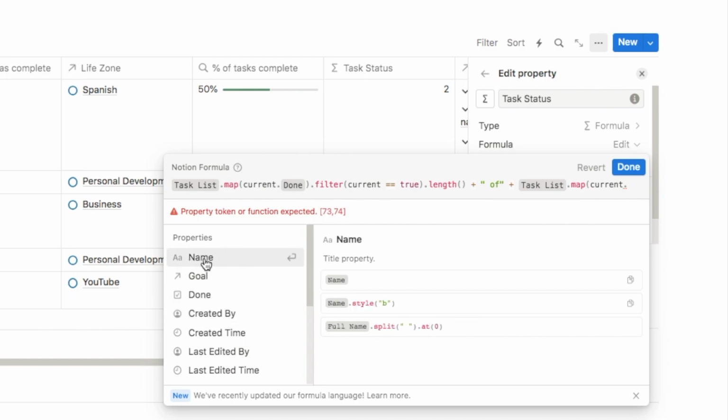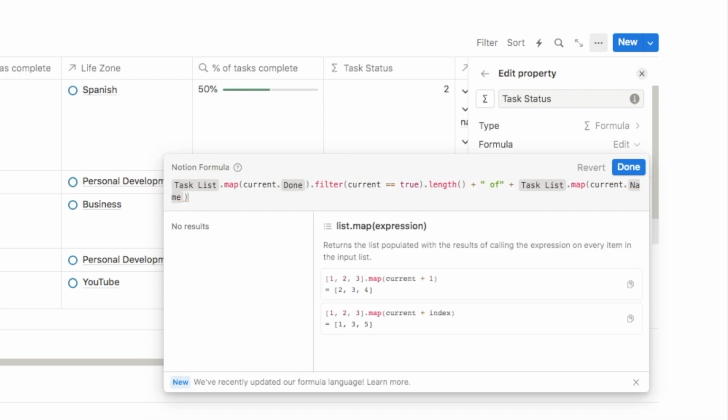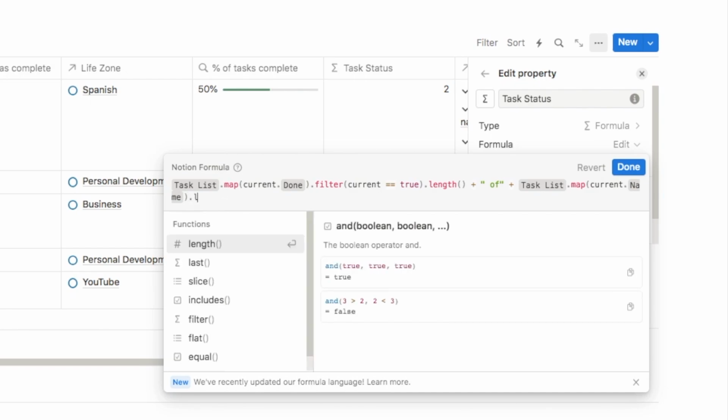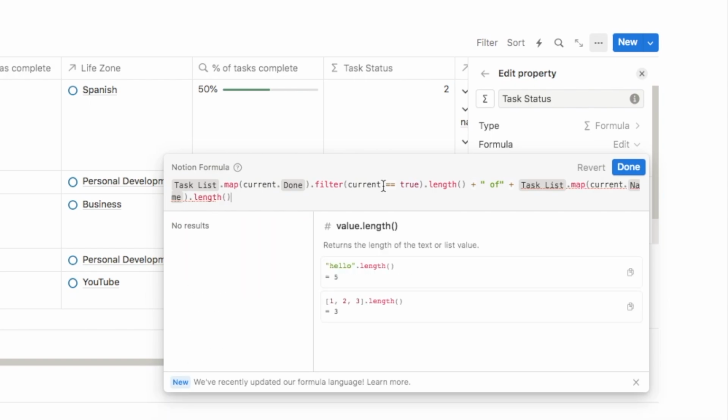I'm just counting how many tasks there are, so you can just grab the name and we'll just count how many name properties are pulled through. Close the parentheses, and we don't need to add one of these filters this time because we're not filtering the data. We just want to count how much data there is. So you can simply type the .length function onto the end, open and close parentheses, and that is all you need to do. This piece of code is simply counting how many tasks there are in total.